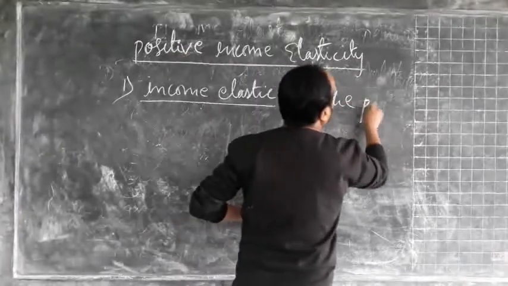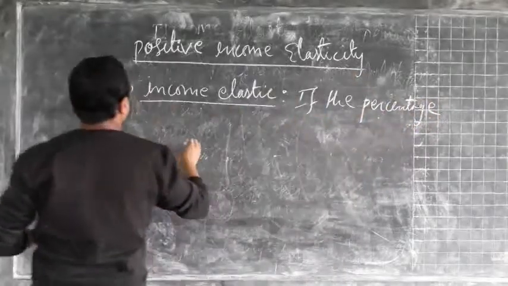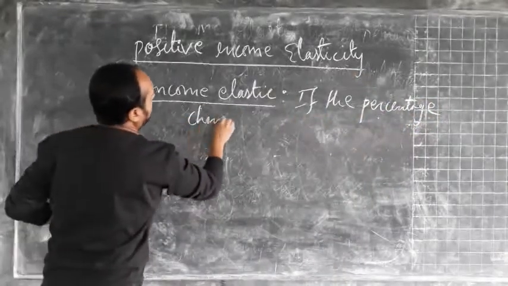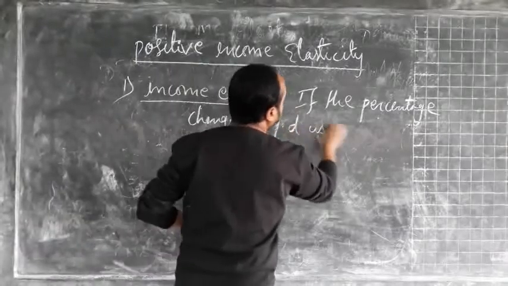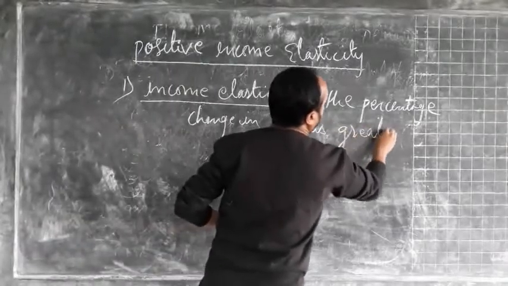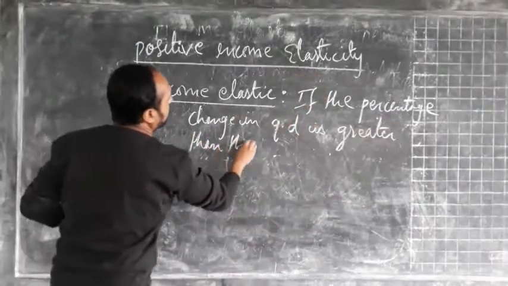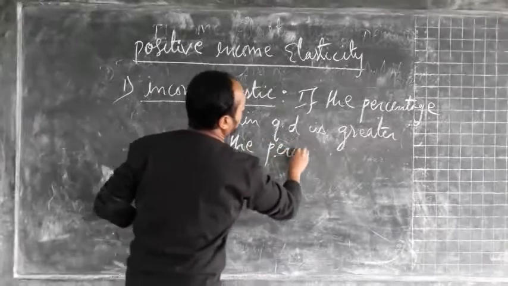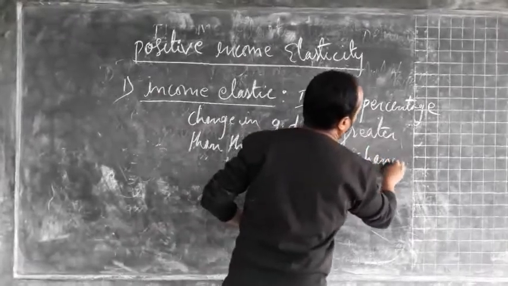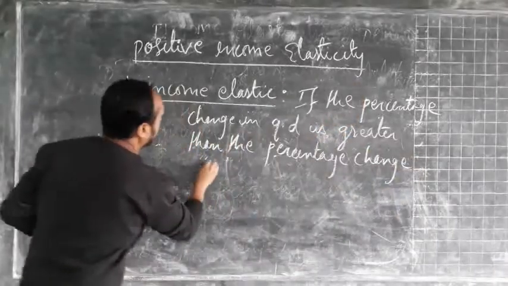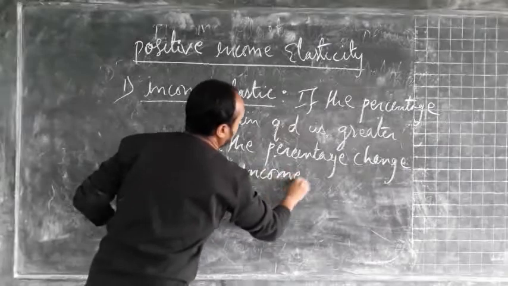If the percentage change in quantity demand is greater than the percentage change in income.